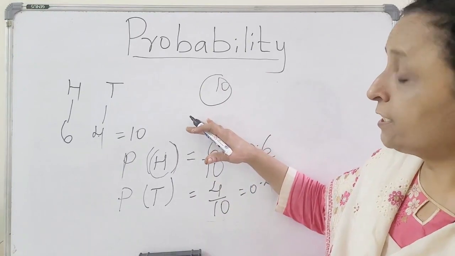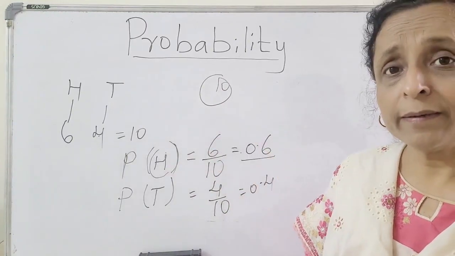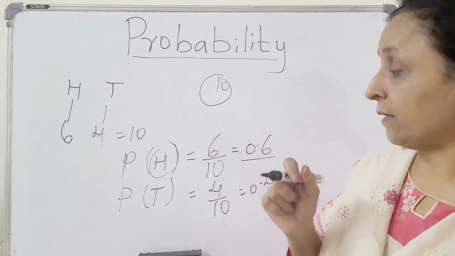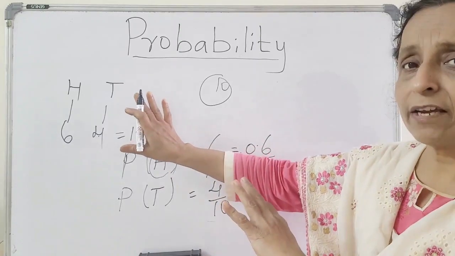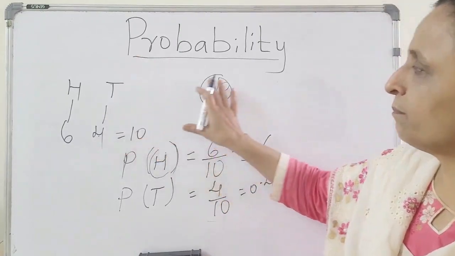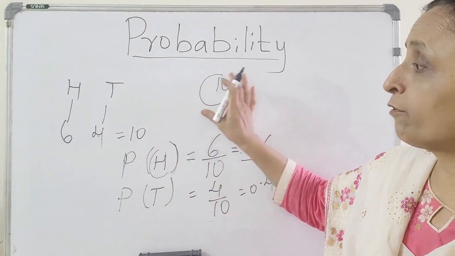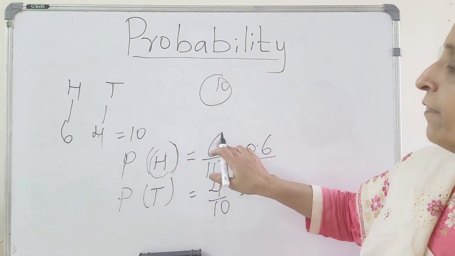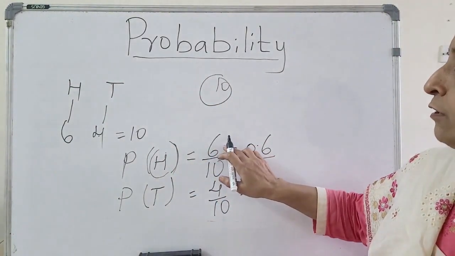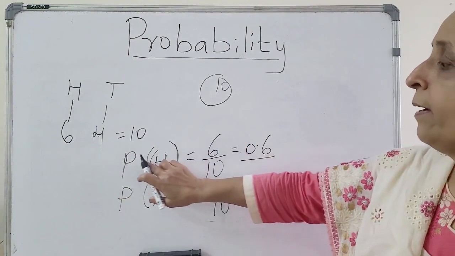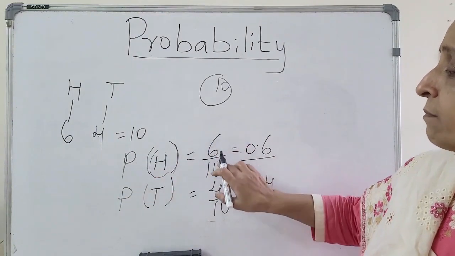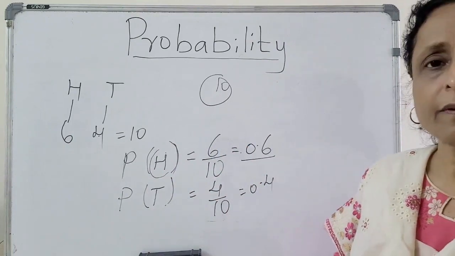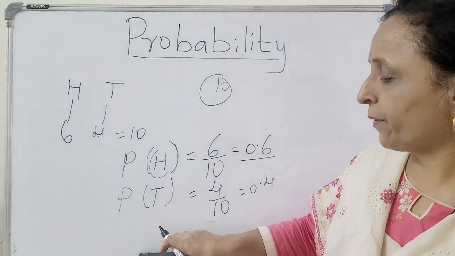Now this way you have to calculate for only one coin. So this is the first step. If you have understood, it's very simple. Total number of times you have tossed, how many times you have got head, how many times you have got tail, and then you put the number of that particular event upon the total number of tosses. Probability of having head is 6 by 10, 0.6. Probability of tail is 4 by 10, 0.4. This is the simplest experiment.